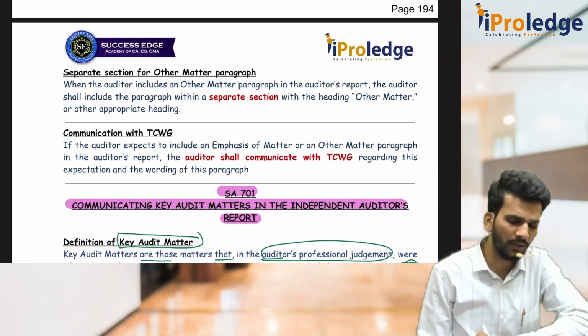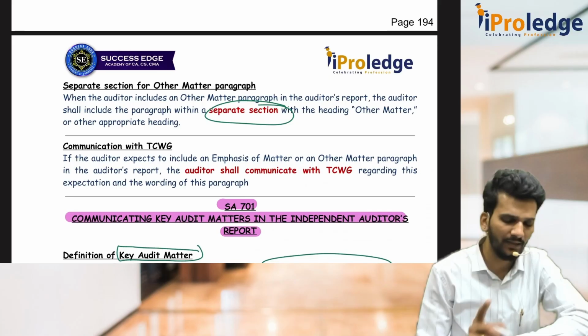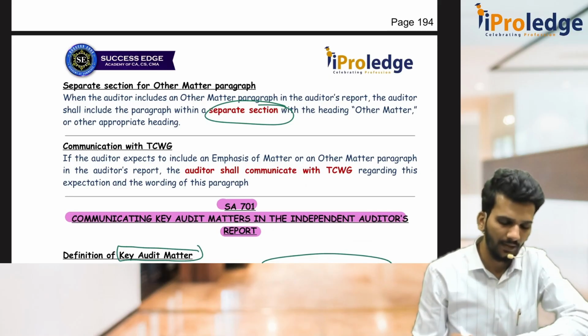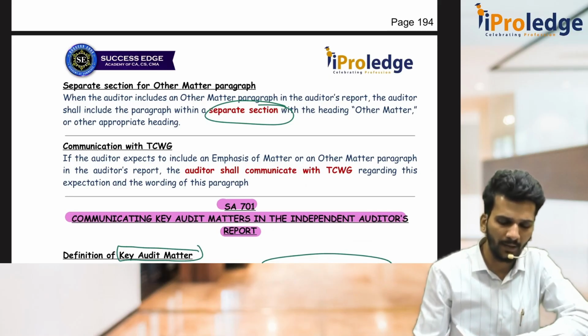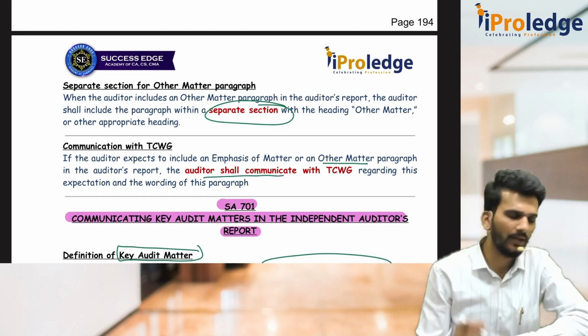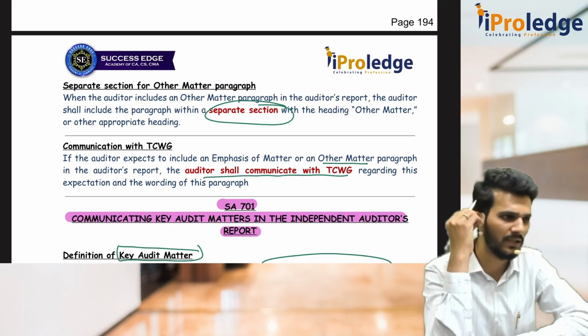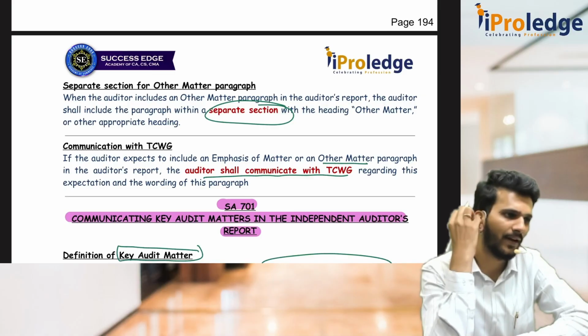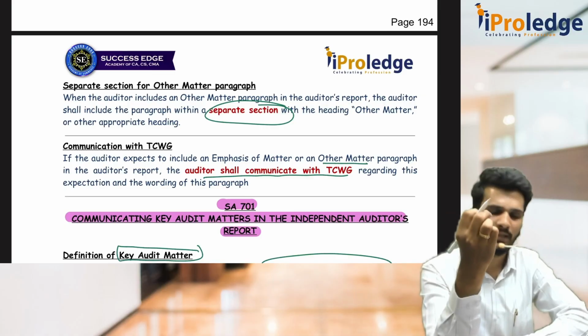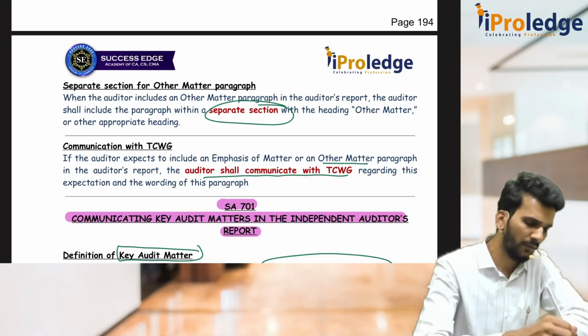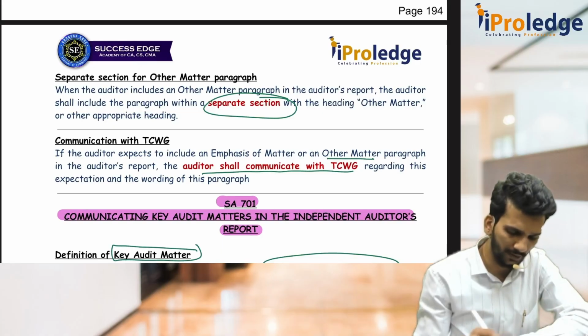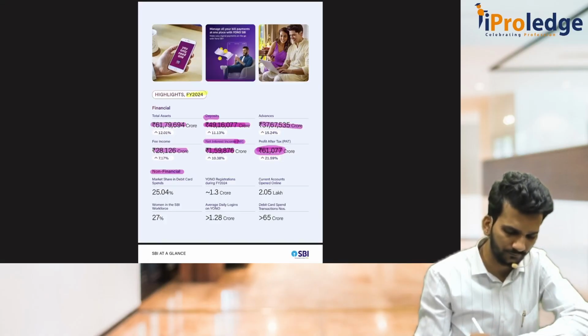Yes, sir, how do I include it? Again, you include it as a separate section as we discussed. And whatever you are going to put under the Other Matter paragraph, just communicate with the TCWG. Sir, I felt these are the things which are related to money, finance, but not there in the financial statements. Please have a look into it. If you open our SBI report, you will understand the Other Matter paragraph.